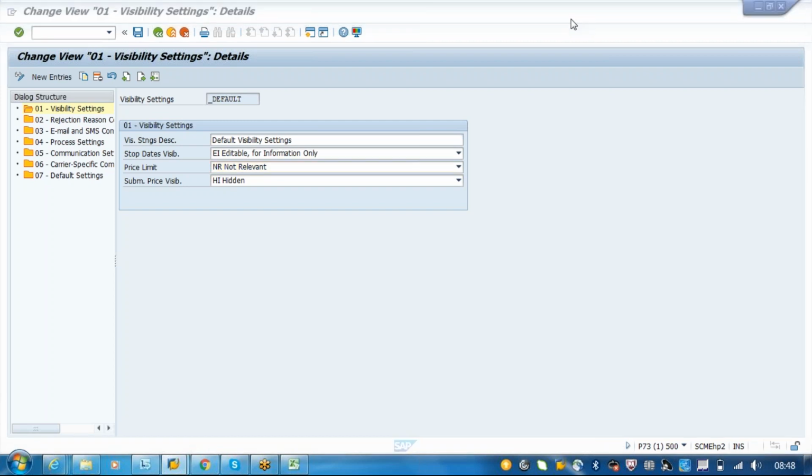And there is one more topic which is not there in version 9 or 9.1, and that is container management. For example, you have taken a full container load, so the complete container was booked by you for the transportation of goods.